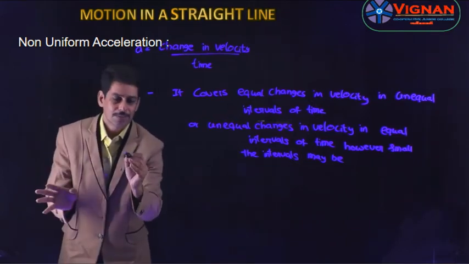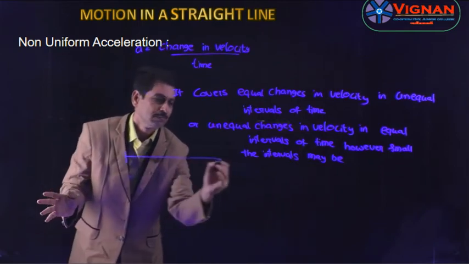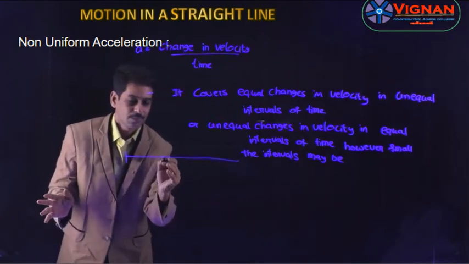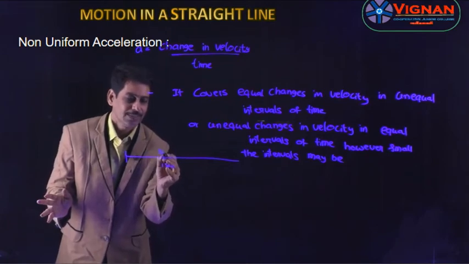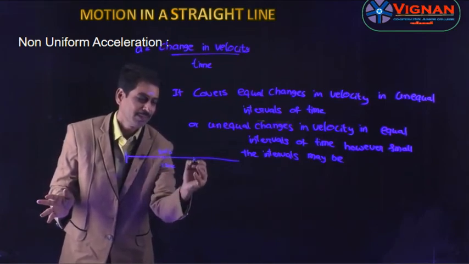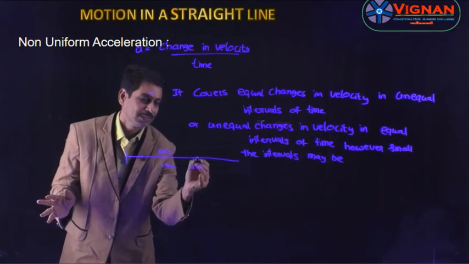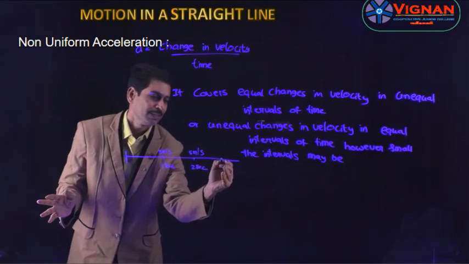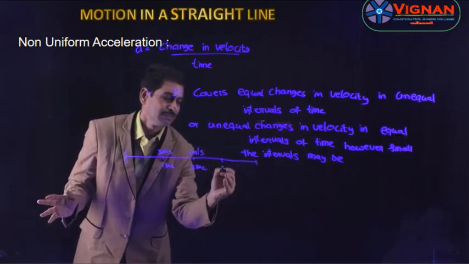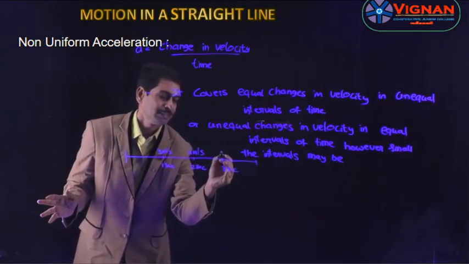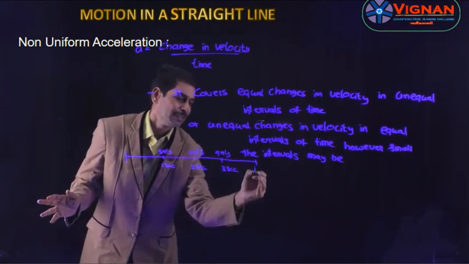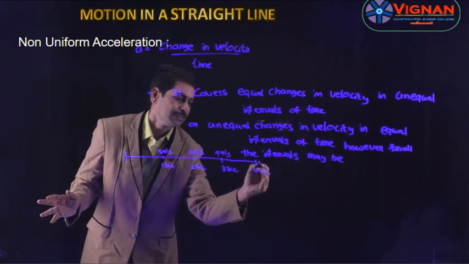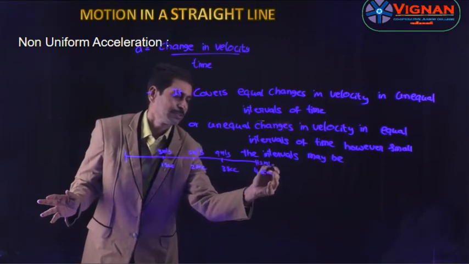So let us consider the same example. At the end of the first second, let us consider the velocity is 3 meters per second, and at the end of the second second, the velocity is 5 meters per second, and at the end of the third second, the velocity is 9 meters per second, and at the end of the fourth second, the velocity is 12 meters per second.